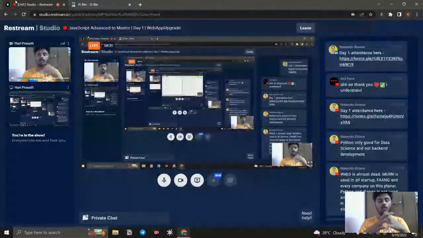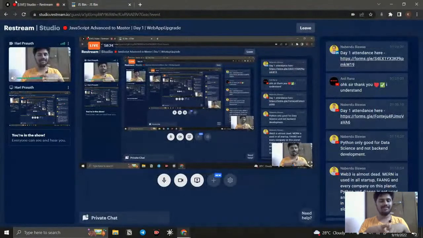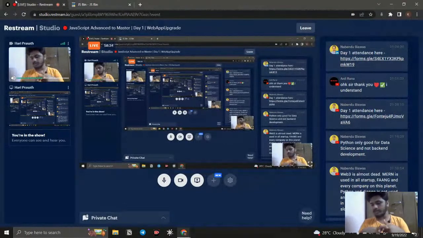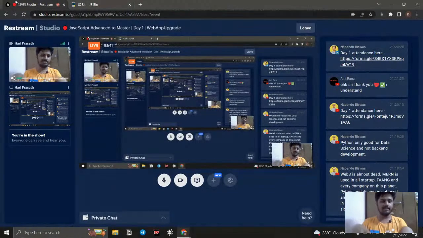And for tomorrow, we're just going to learn about scopes and closures, and we'll discuss default functions, how to create a default function, and some other ES6 concepts we have, like array methods such as map, filter, reduce. We're going to cover all the things which have been listed previously in the agenda. If you don't know, check that in the description, it will be available. If you have any doubt, you can ask for the next 2 minutes.